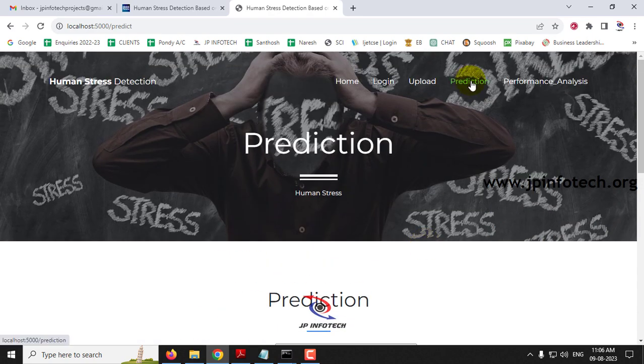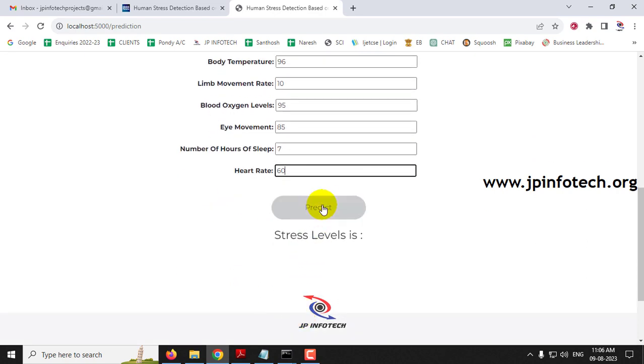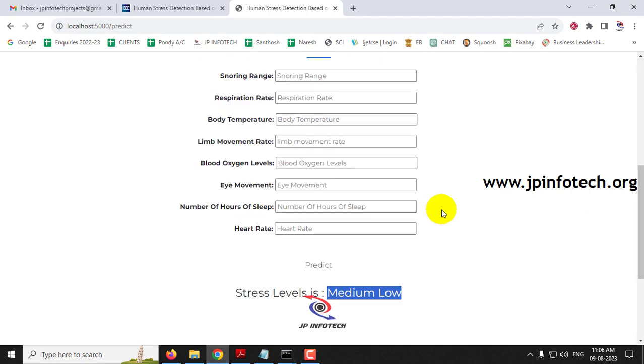Now let me click the prediction menu again to try the other case. Let me enter the snoring range as 60, respiratory rate as 20, body temperature as 96, limb movement rate as 10, blood oxygen level as 95, eye movement as 85, number of hours of sleep is 7, heart rate is 60. Now let us find the stress level for this case. You can see the stress level detected is medium low, which is the second class.